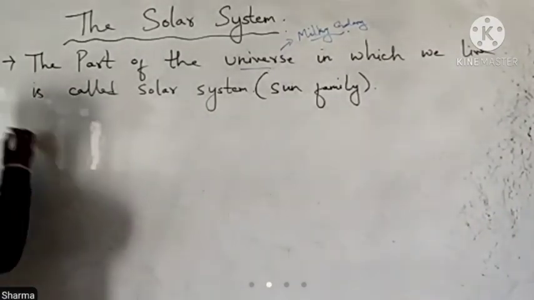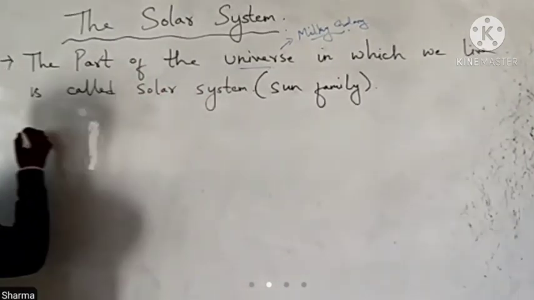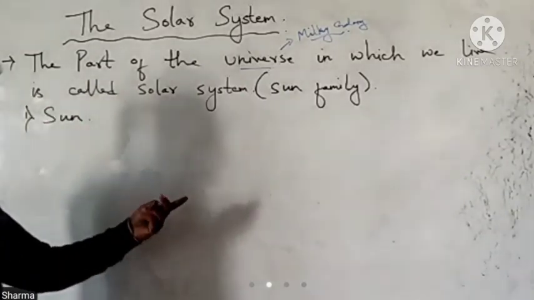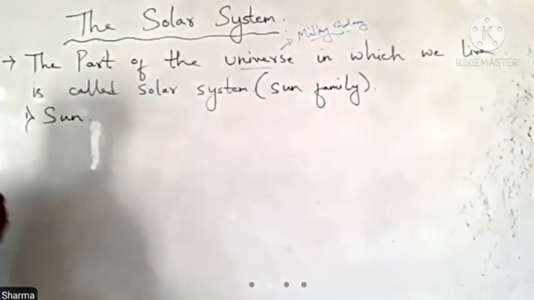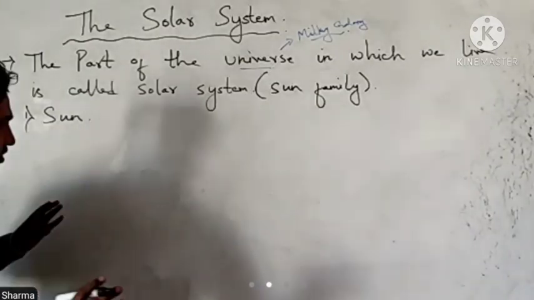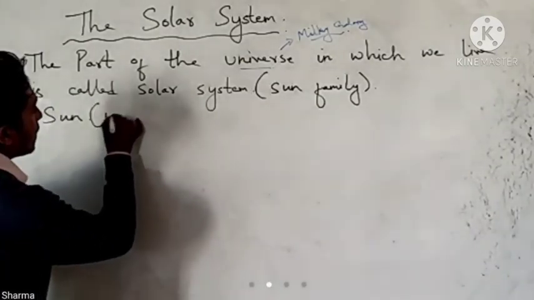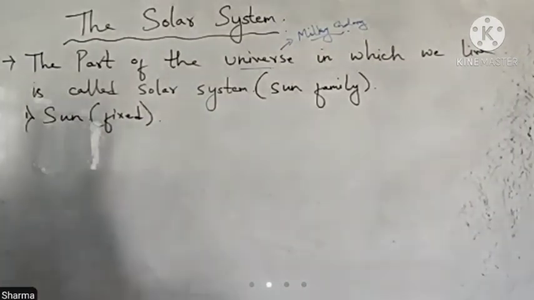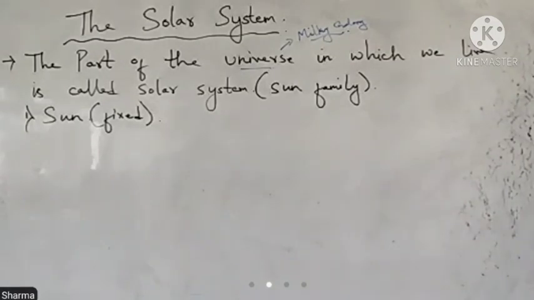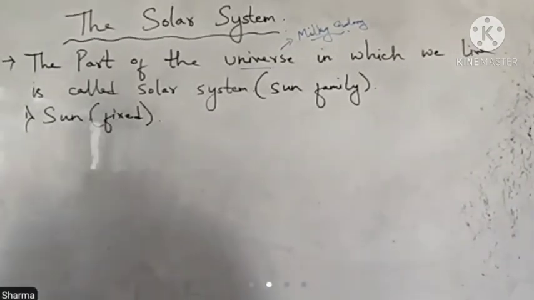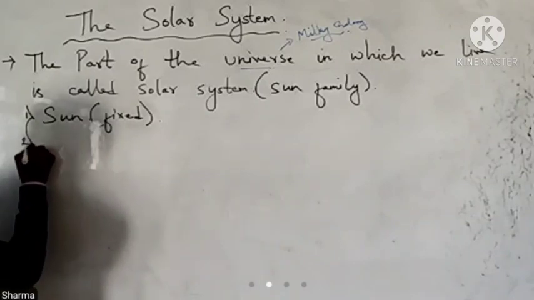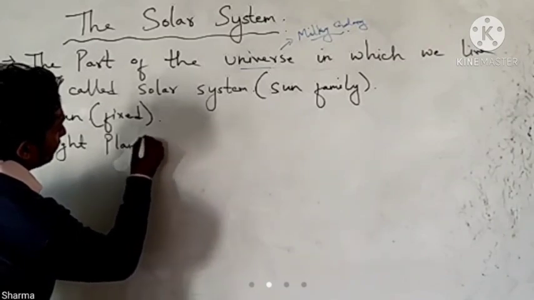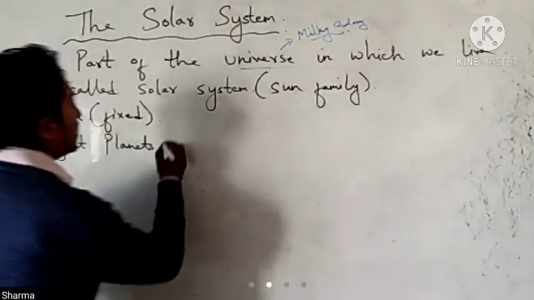So what constitutes the solar system? Number one, the sun, which is the ultimate source, and it's fixed. Why is it fixed? Because, as we all know, it is a type of star. Then we have 8 planets, and those 8 planets are